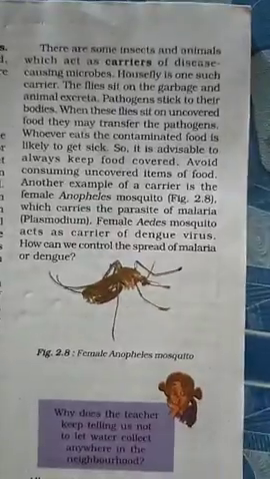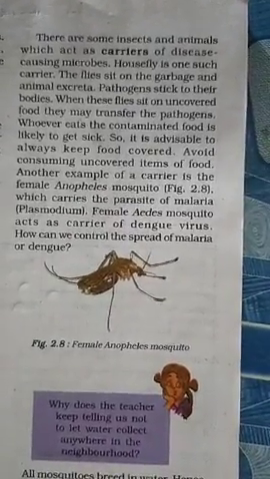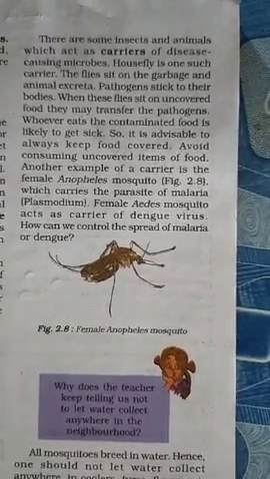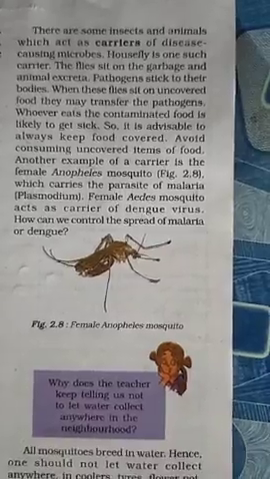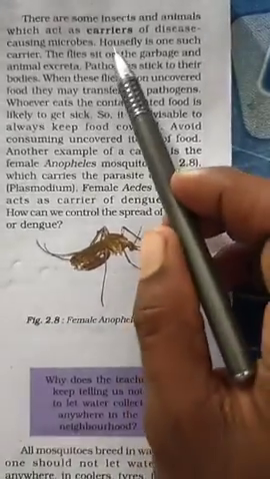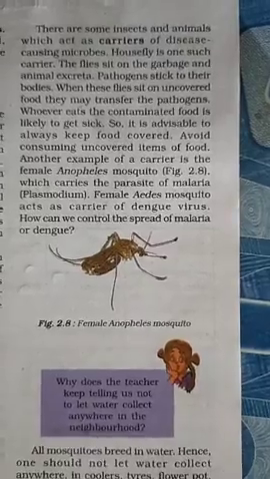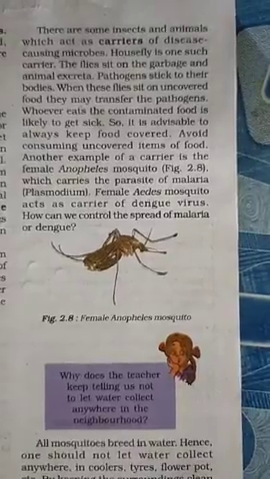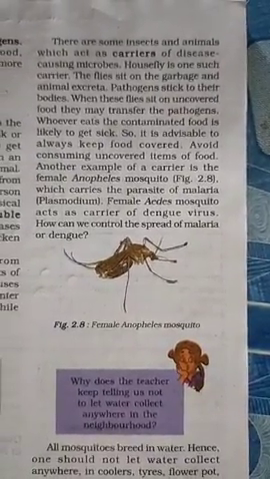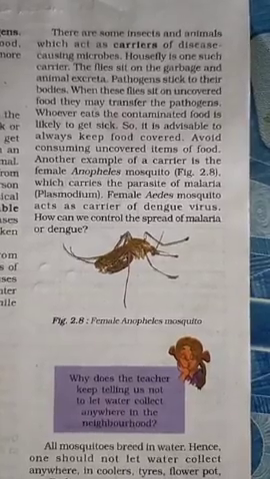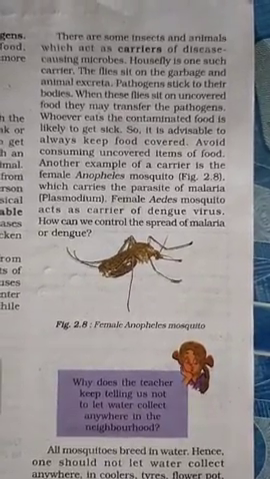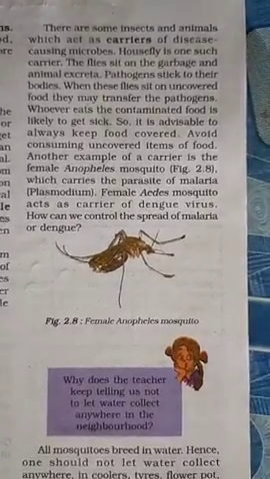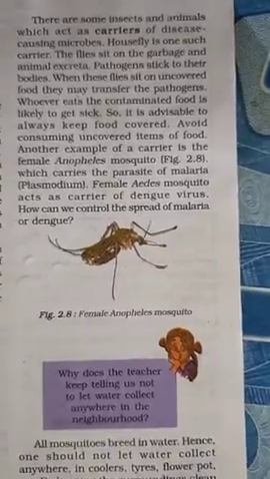There are some insects and animals which act as carriers of disease-causing microbes. Some insects carry diseases from one person to another. The housefly and mosquito are two such carriers. The flies sit on garbage and animal excreta, and pathogens stick to their bodies. When these flies sit on uncovered food, they may transfer the pathogens.